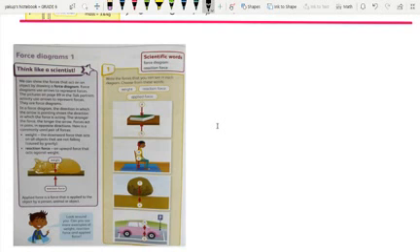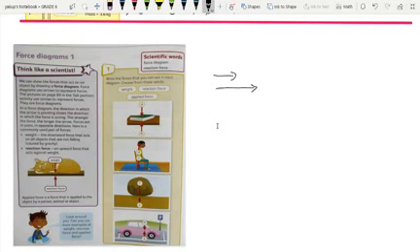Okay, the next title, the force diagram. Guys, in physics we symbolize the force by an arrow. The length of the arrow depends on the force. If the force is greater than any other force, we show that force with a long arrow. If the force is low, we show that force with a short arrow.